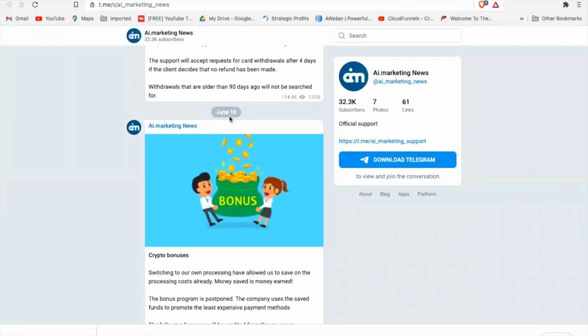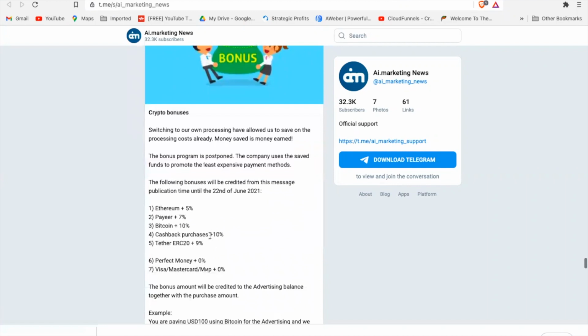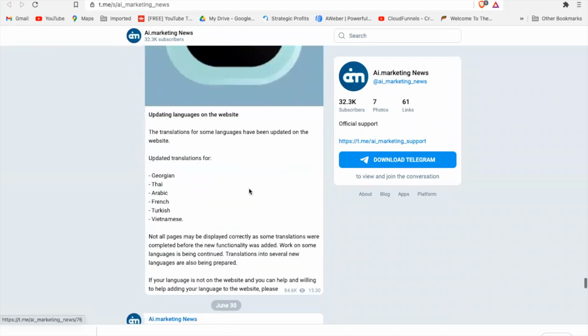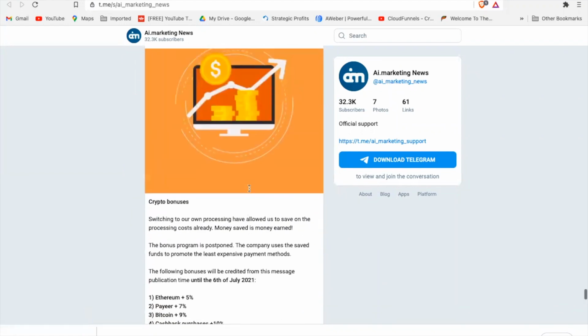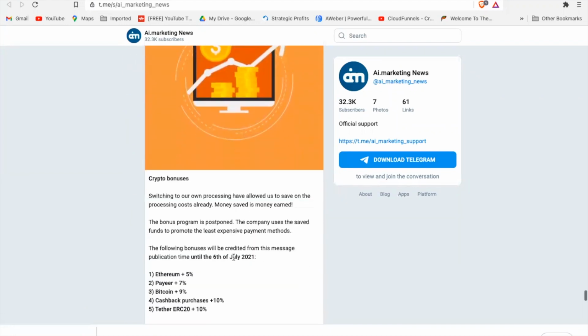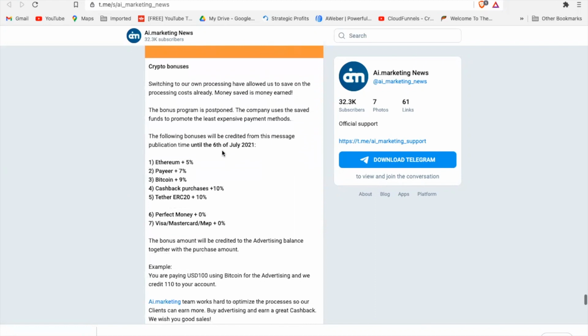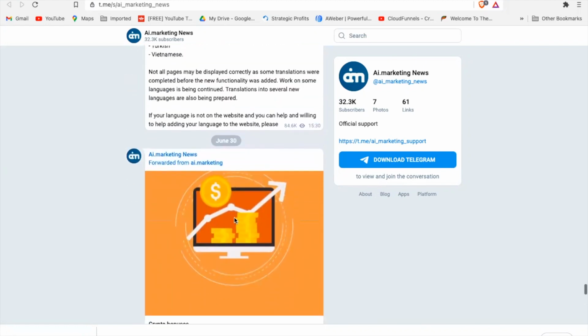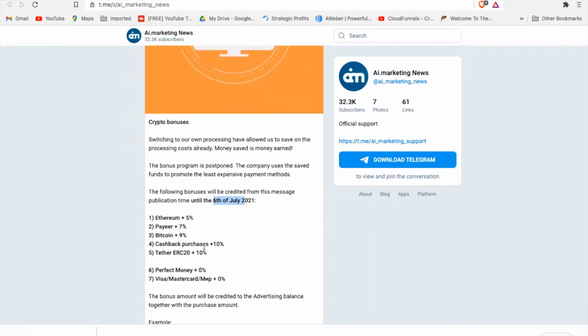When this news came, it was on June 16th, and this was available till 22nd of June. Then the next news came around 30th June, and it was available till 6th of July. So between 22nd and 30th June, even if you had used your cashback purchase to replenish your account, you wouldn't have received 10% extra.